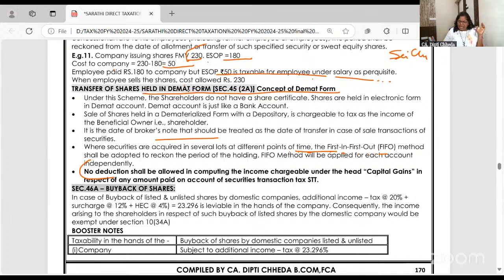And I have boldly written on listed shares, if STT is paid, no deduction shall be allowed in computing the capital gain in respect of any amount paid on account of securities transaction tax. And there is no indexation on listed shares. No indexation also on the listed shares. Okay?